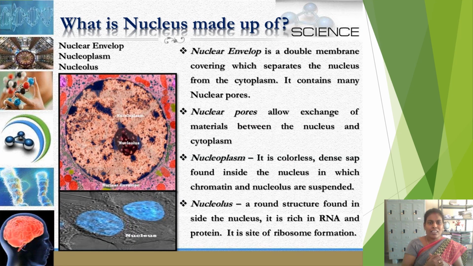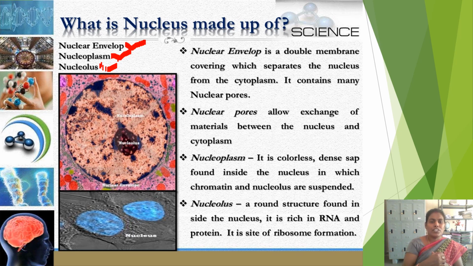Now let us see what the nucleus is made up of. Nucleus is made up of three important components. First one, nuclear envelope. Second one, nucleoplasm. Third one, nucleolus.